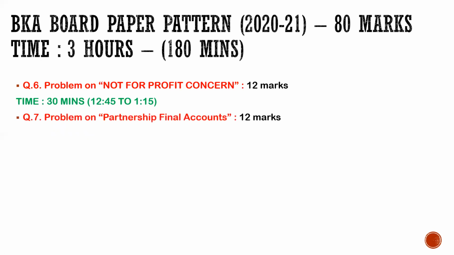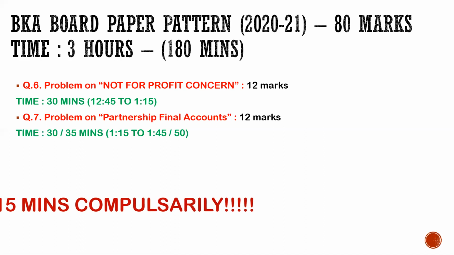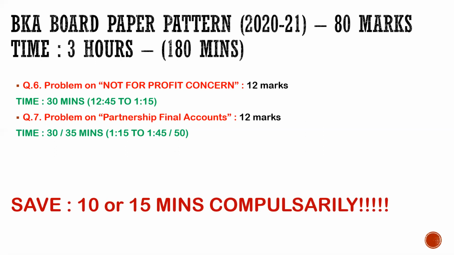Coming to question number 7, problem on partnership final accounts, 30 से 35 minutes. That is 1:15 to 1:45 max. And max to max 1:50 तक आपने किसी भी तरीके से question 7 complete करना है. As I tell you all, 10 to 15 minutes you have to compulsorily save for yourself.